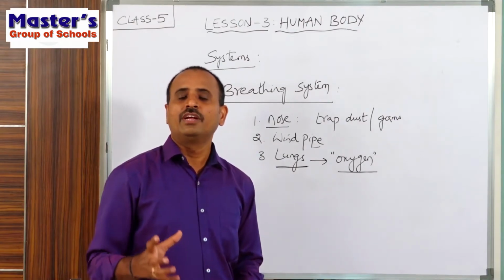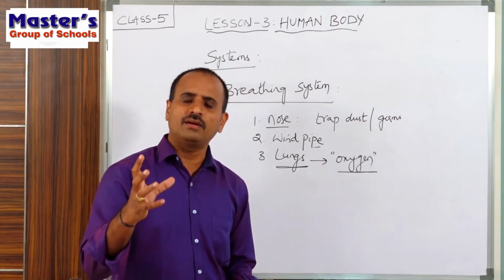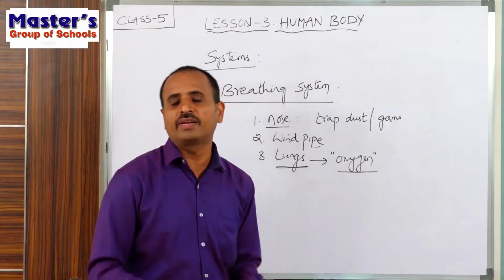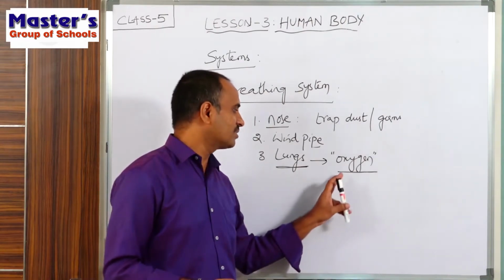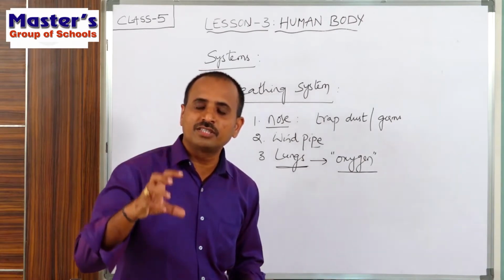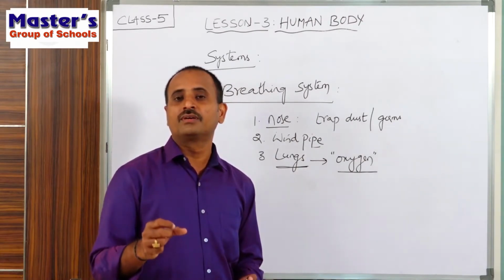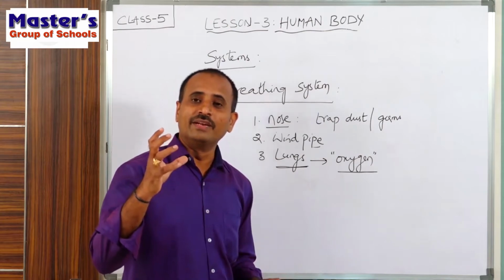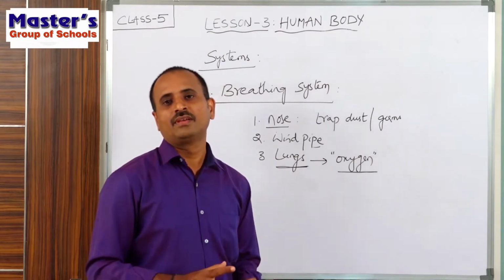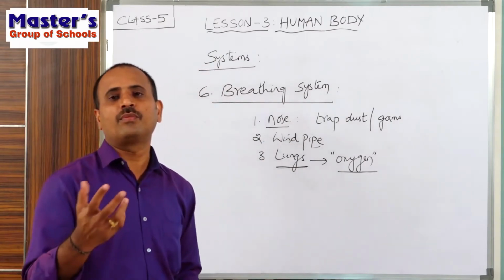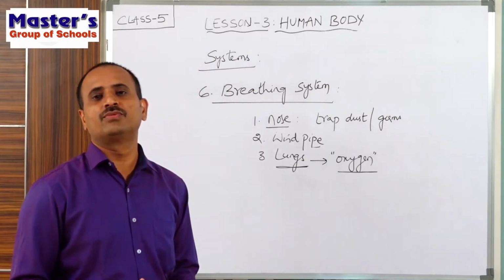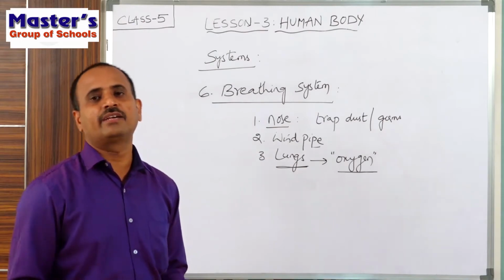So children, how does every body part get energy? With the help of the food and the oxygen. What does oxygen do? Here the oxygen burns the food, and then some energy is released. That energy is helpful to every part of our body. By using that energy only, it will do so many activities.